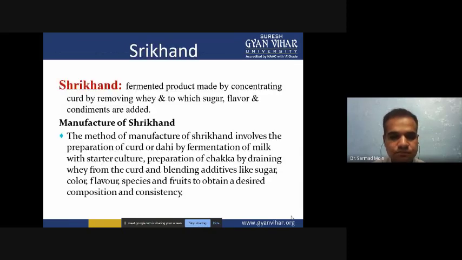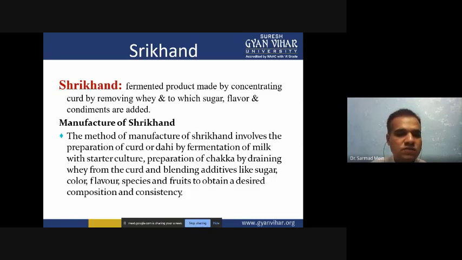Now shrikhand. Shrikhand is a fermented product made by concentrating curd by removing whey, to which we add sugar, flavor and condiments. The method of manufacture of shrikhand involves preparation of curd or dahi by fermentation of milk with starter culture.